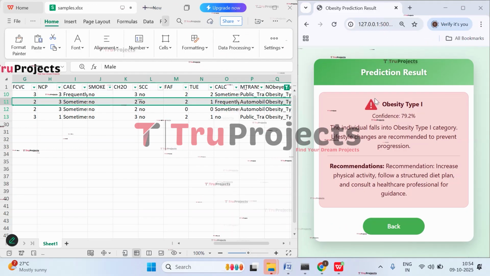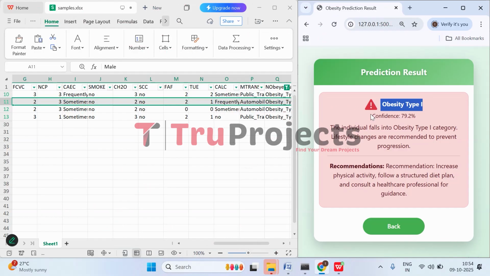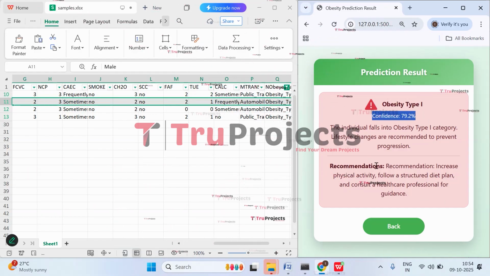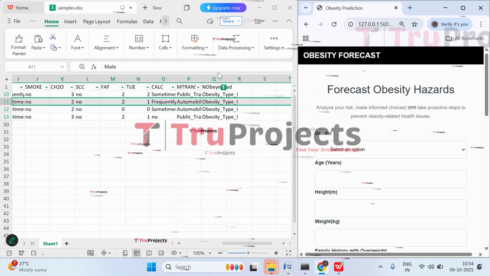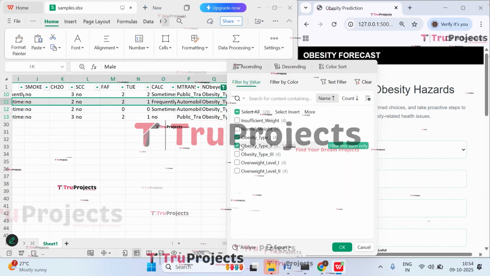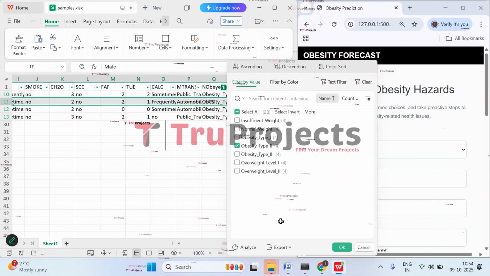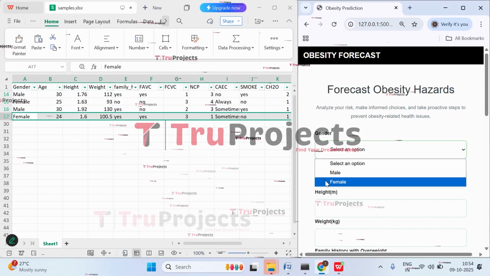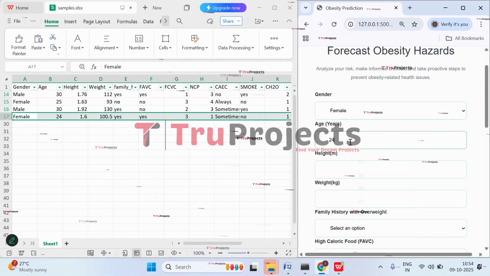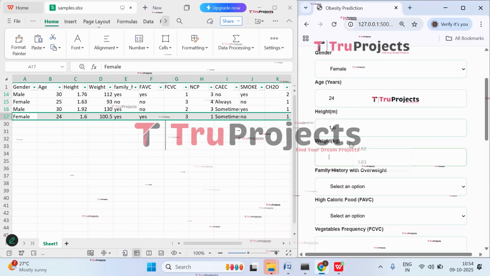So here we got the prediction. It is obesity type 1, and here we have a confidence of 79.2%, and these are the recommendations for obesity type 1. Now let's check the other case. Let's apply the filter to obesity type 1. Click on OK.